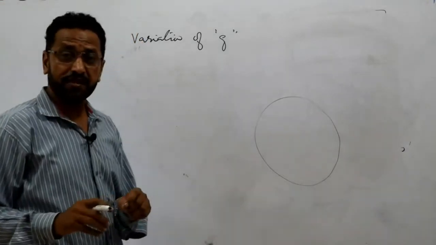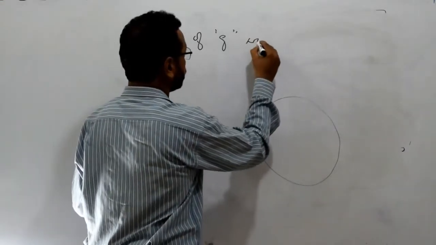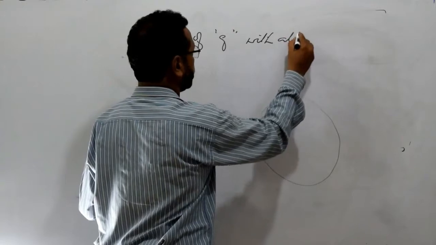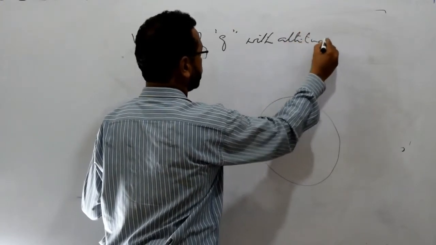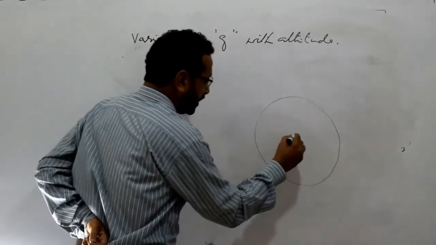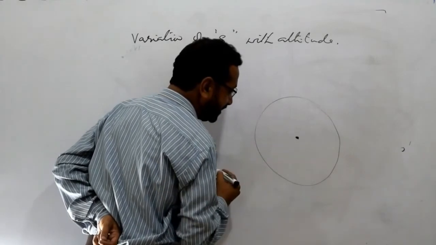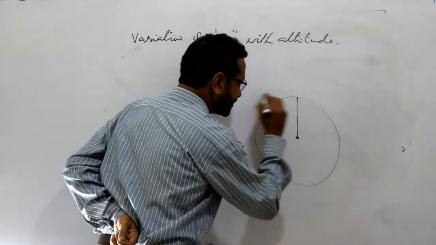Gravitational acceleration with altitude. अब देखिए बेटा, अगर यहाँ पे this one is the center of the earth, center से लेकर सरफेस तक,